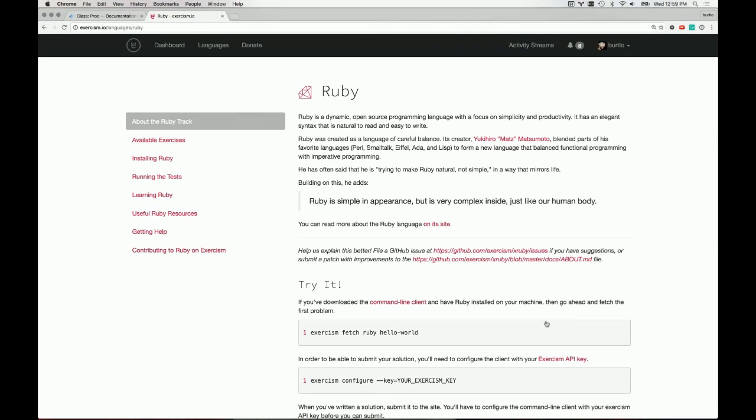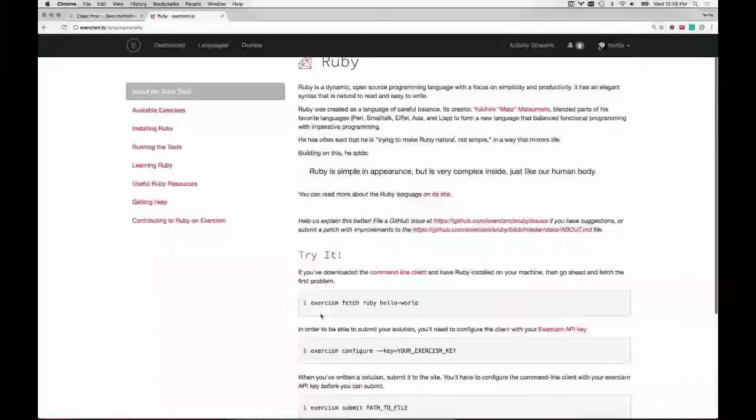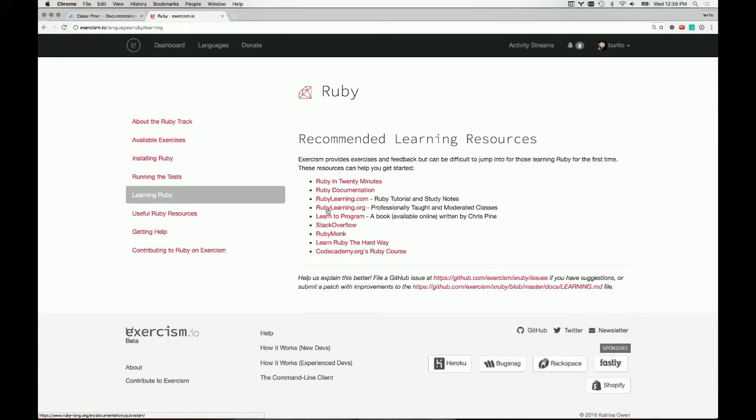What I love about the available exercises on here is that it gives you a test suite to work on. So it's not really going to ease an ops person's way into Chef, but it really is going to ease your way into Ruby. If you're familiar with working in a test-driven development way, it shows you how to do this. It tells you to fetch the exercise, configure everything, and walks you through installing Ruby, but you don't have to do that. You've already got that. It also provides a number of resources to get you going, which I really like.